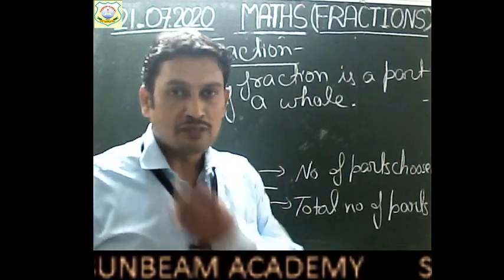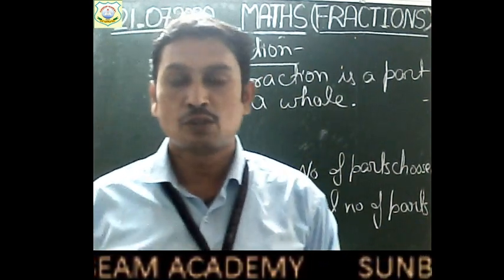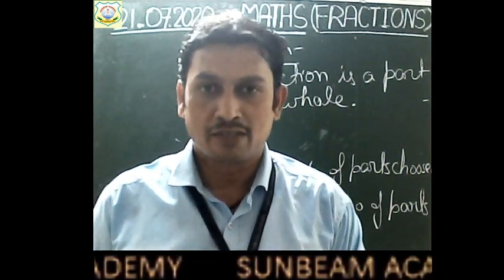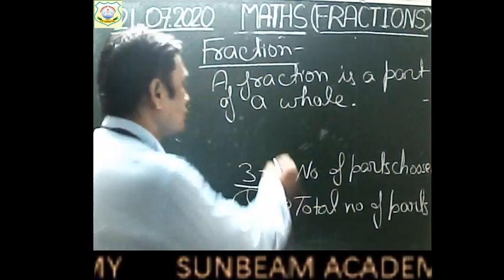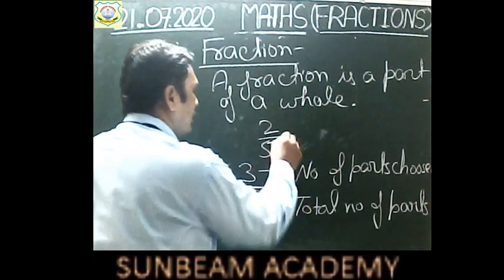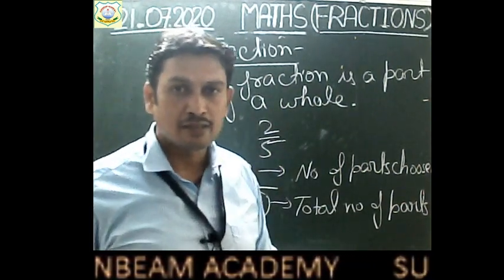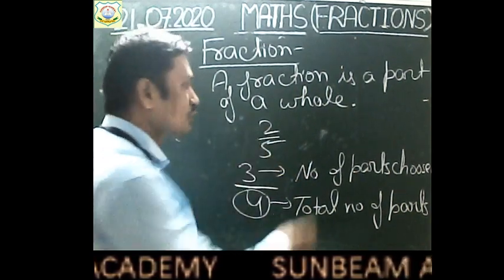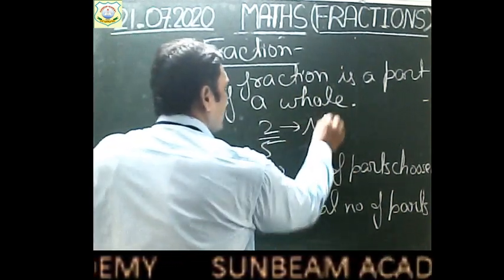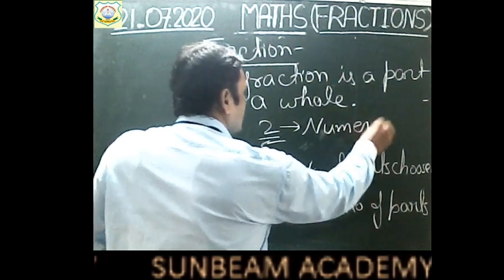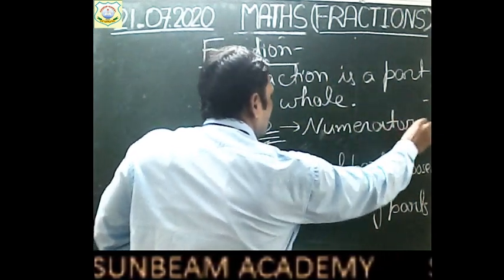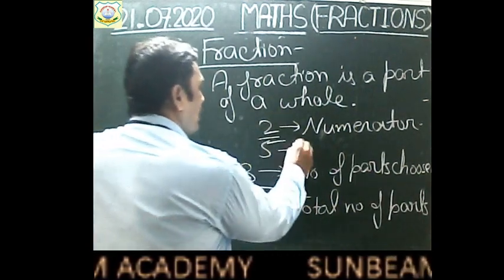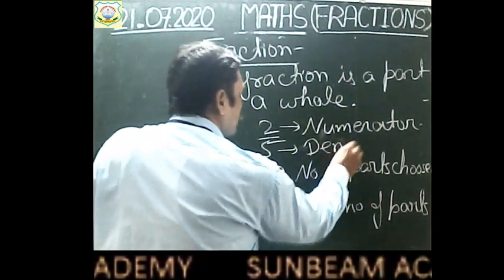Right? So if we are dividing anything into 5 parts and you are getting 2 parts, so 2 out of 5, your fraction will be 2 by 5. Right, children? So in this number 2, the upper part is also known as numerator. It is known as numerator. Right? And this lower part is known as denominator.